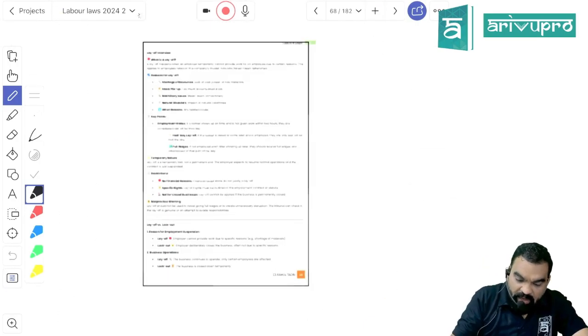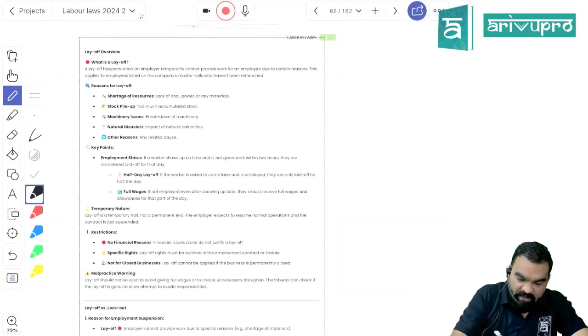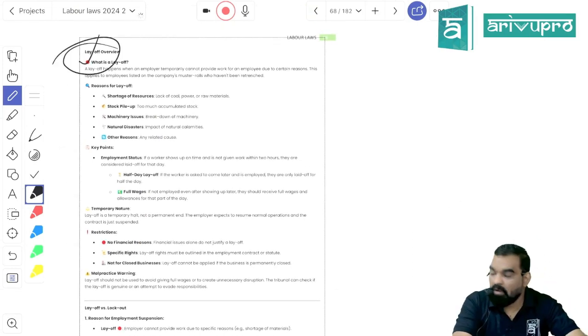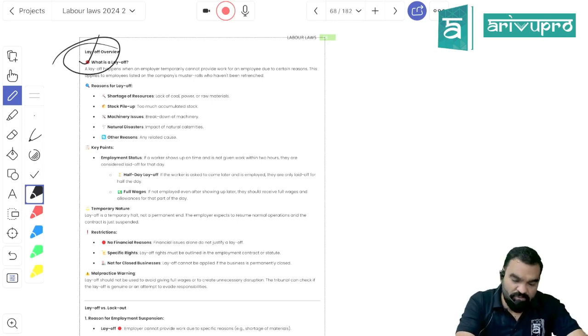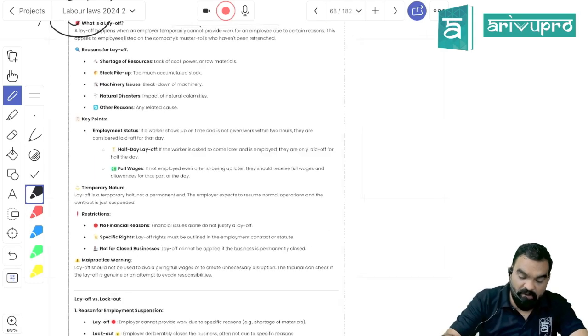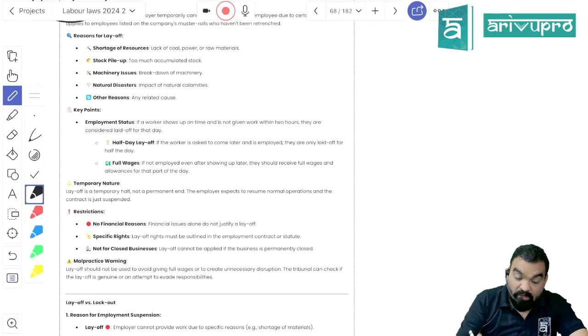Legal strike and justified and unjustified strike I have taught you. Now what is layoff? When it comes to layoff, if the employee is willing to work but you are having a shortage of material, your stock pile up is there, or machinery issues or technical issues are there, or a natural disaster is there, it will be treated as layoff. You are not getting work for a day.